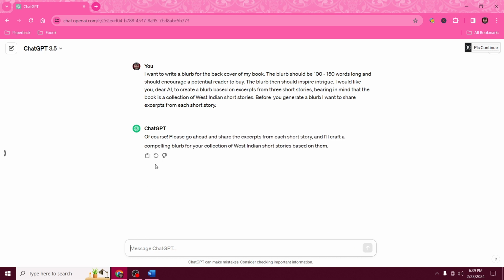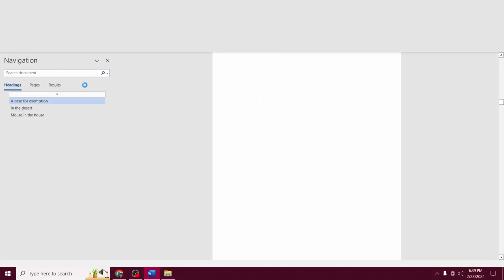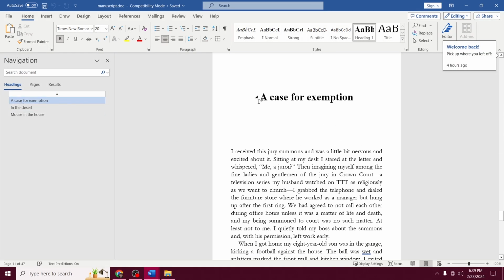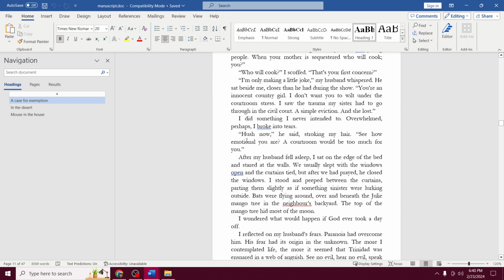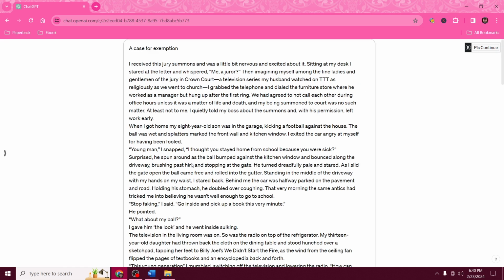Let's see what ChatGPT says. It says, of course, please go ahead and share the excerpts from each short story, and I'll craft a compelling blurb for your collection of West Indian short stories based on them. Inside of Docs, I'm going to open my manuscript. I'm going to jump to the first story and copy 4 to 5 pages. Back in ChatGPT, I'll share the contents of the first story.